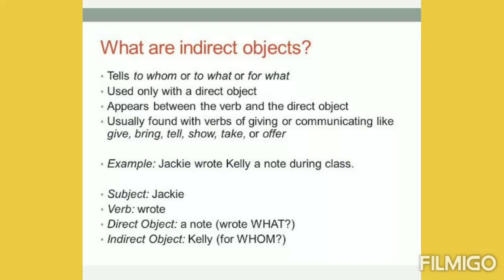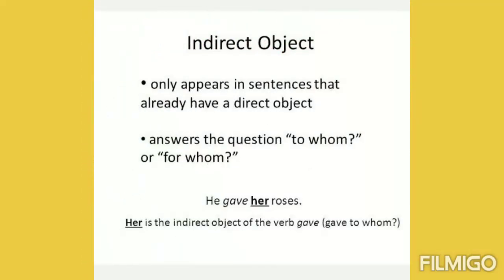Okay, Jackie wrote what? She wrote a note. So note will be your direct object because it is answering the question what. And to whom the note was written, it was written to Kelly. So whom is being answered? Kelly. So Kelly will be your indirect object.